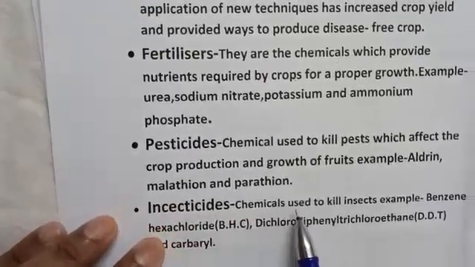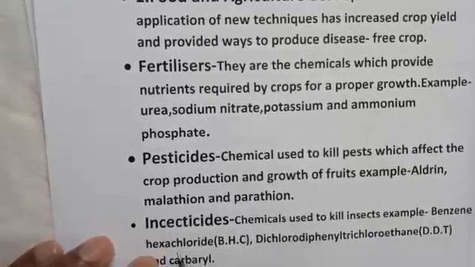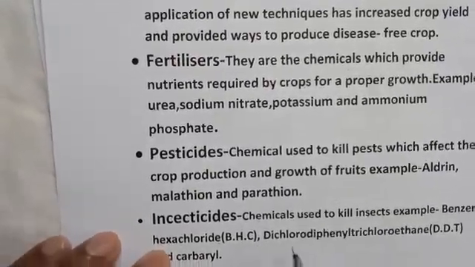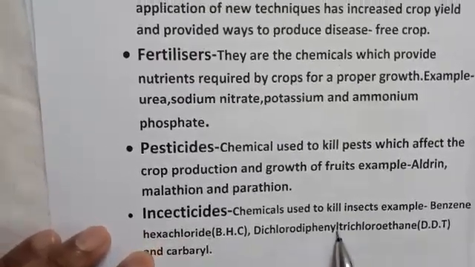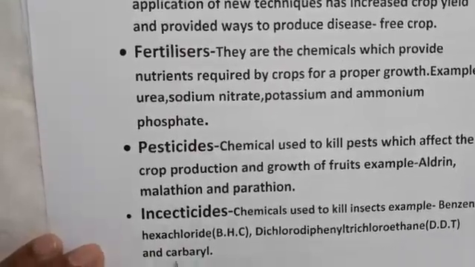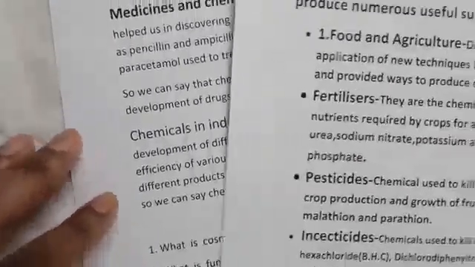Insecticides. Chemicals used to kill insects. Examples: benzene hexachloride, short form is BHC. Dichloro diphenyl trichloroethane, short form is DDT, and carbaryl. They all are insecticides which are used to kill insects.